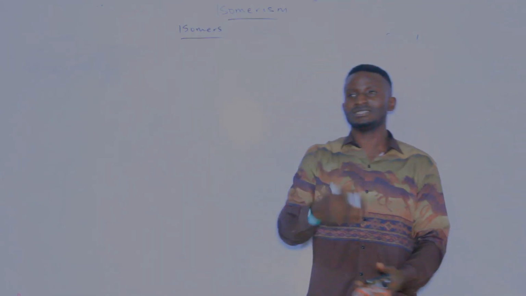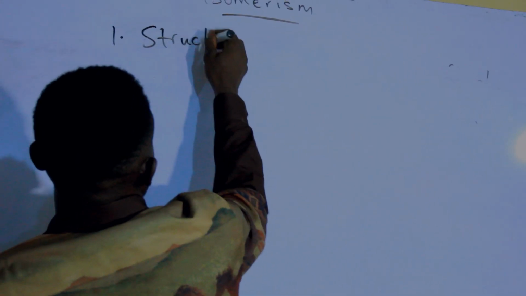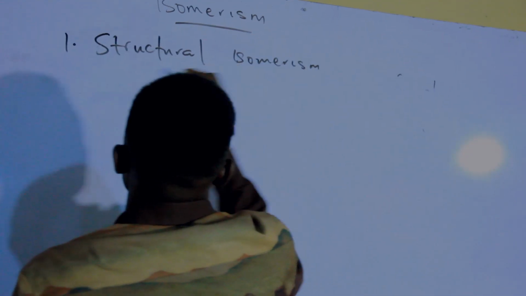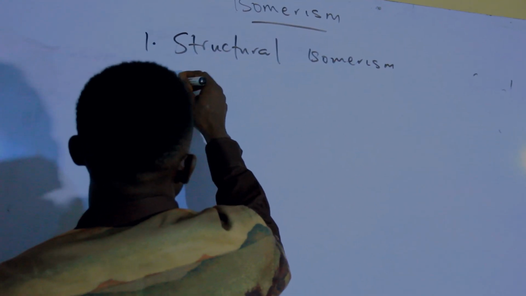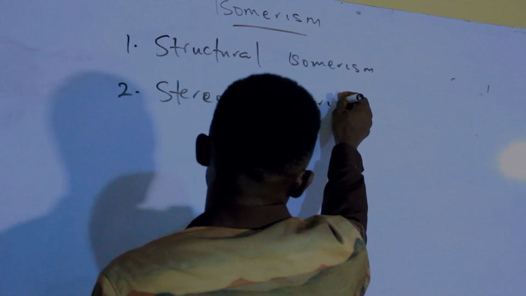So, we can say that a particular compound is an isomer of another compound. Now, we have types of isomerism. The first one, we have the structural isomerism. Number two, we have the stereoisomerism.